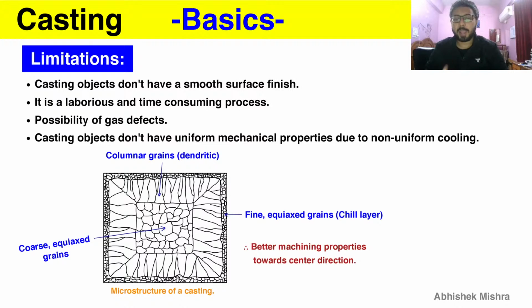And this microstructure of casting is very important. A GATE question has been asked already, and I just want you to properly draw this figure, or if you are not drawing this figure, at least look into this figure and note down some of the things like near the mold wall, fine and equiax grains, chill layer, and then create an arrow and draw them one by one, and the arrow should be from wall towards center. So even without drawing you can get the idea here.